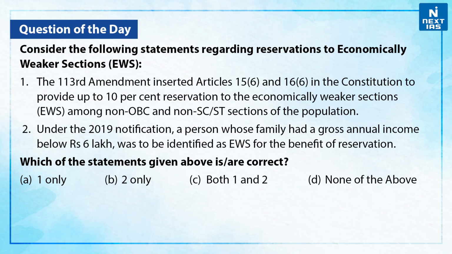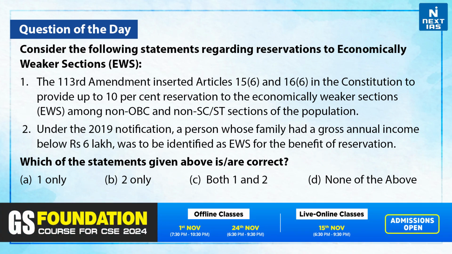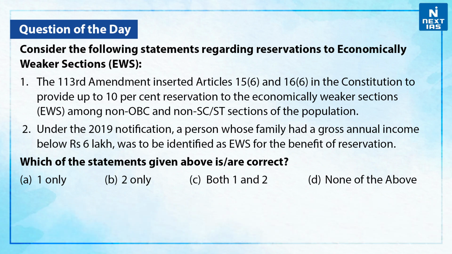So, this was a little bit about the topic. Now, let us take up one practice question on the same. Consider the following statements regarding reservations to economically weaker sections. First, the 113th Amendment inserted Article 15 Clause 6 and Article 16 Clause 6 in the Constitution to provide up to 10% reservation to the economically weaker section among non-OBC and non-SC/ST sections of the population. Second, under the 2019 notification, a person whose family had a gross annual income below Rs 6 lakh was to be identified as EWS for the benefit of reservation. Now, which of the statements given above are correct? You can take a moment and write your answers in the comment section below.